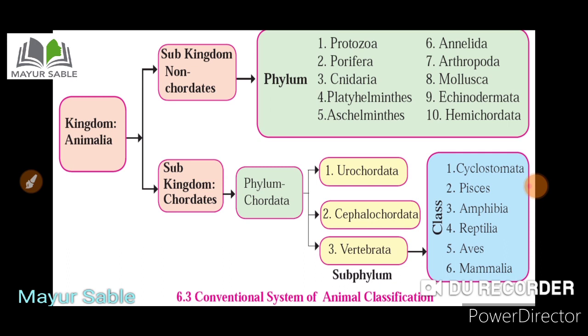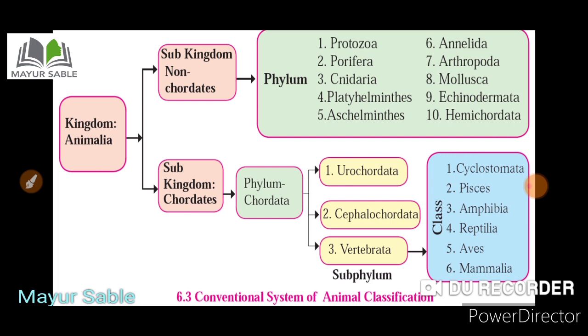Similarly, the subkingdom chordates is divided into the phylum Chordata, and the phylum Chordata into three different subphyla. The first subphylum is Urochordata, second is Cephalochordata, and third is Vertebrata. Remember, the subphylum Vertebrata is again divided into 6 different classes.